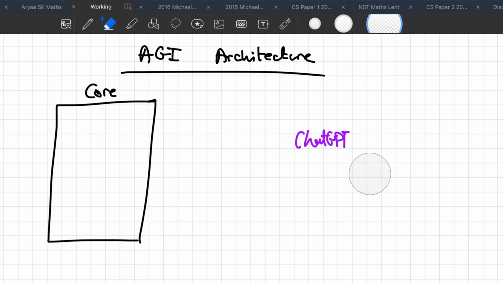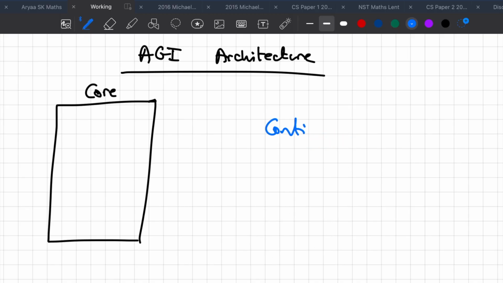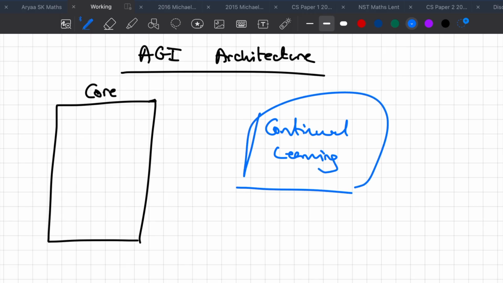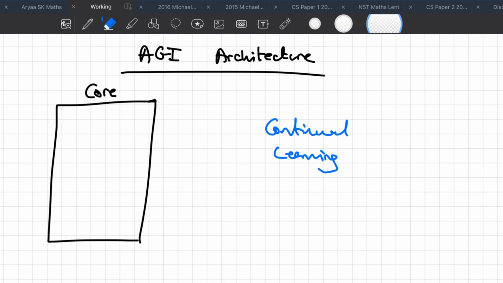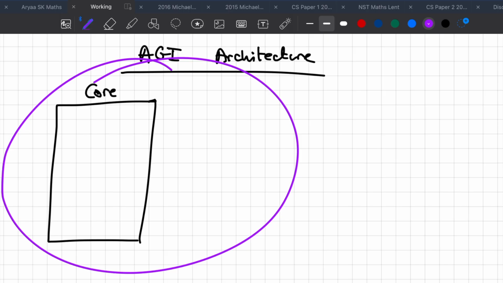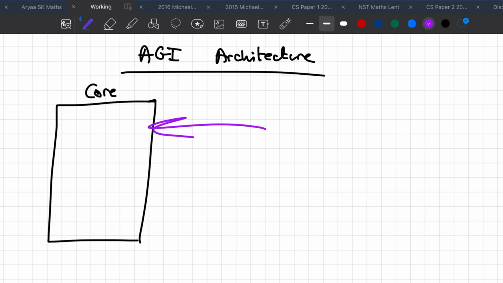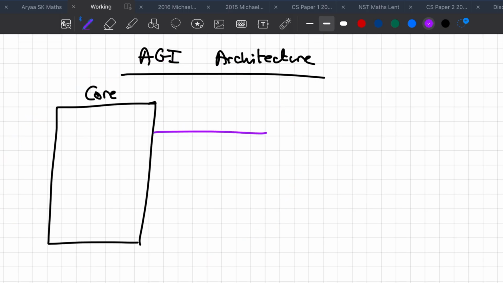And so this is actually the biggest challenge in AGI right now, in my opinion: how do you achieve continual learning? So this is the biggest challenge which I need to solve. But for now, let's just imagine I have a way of solving it. So I'm just going to define what this core does, and then define how it actually interfaces. Not going to define the implementation. So this core is going to let you query in, so you can send in a prompt or something, and then it will return. So this is just a standard inference call.